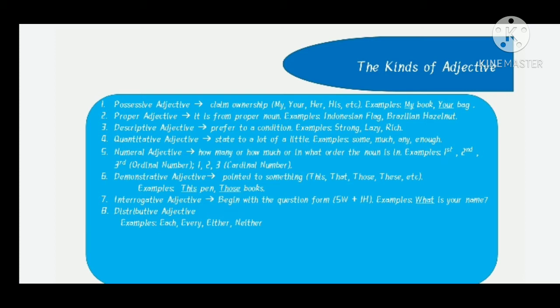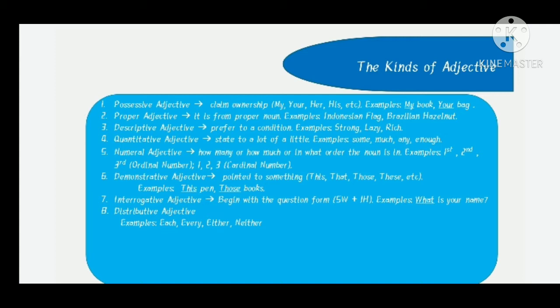And cardinal number are 1, 2, and 3. And then demonstrative adjective is pointed to something, like this book or those pens. And then interrogative adjective is begin with the question form, like where, what, how, and etc.